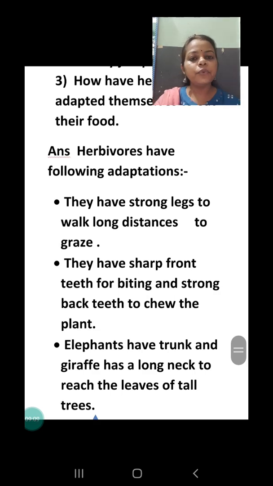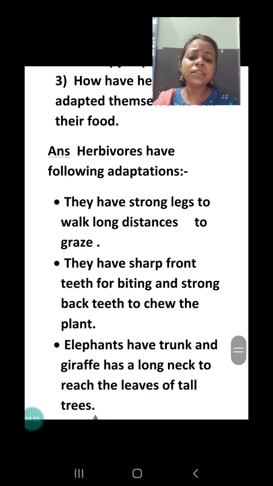Let's discuss. First of all, they have very long and strong legs. Why? Because they have to move from one place to another over a large area. If they are grazing, like cow, buffalo, goat, sheep, zebra, horses, when they are grazing in the field, they have to walk over a large area. So if they do not have strong legs, they will get tired. That's why they have strong legs. Second is, they have sharp front teeth. You all know sharp front teeth are used to cut or bite the plants, whereas the broader teeth, which are situated at the back, are used to chew the food.